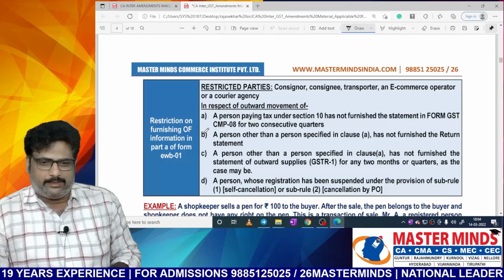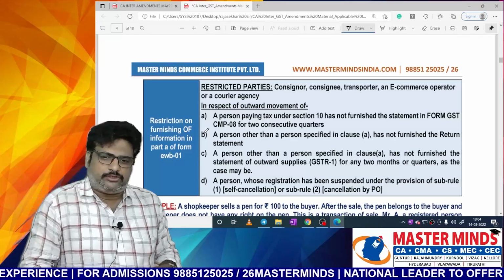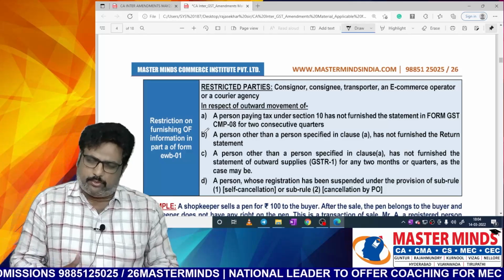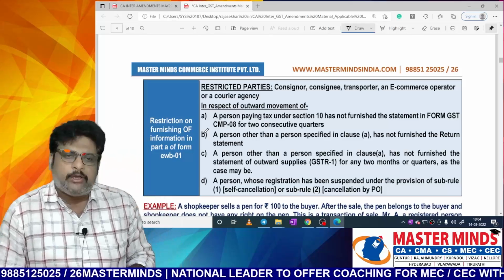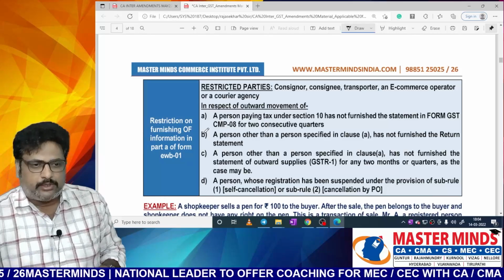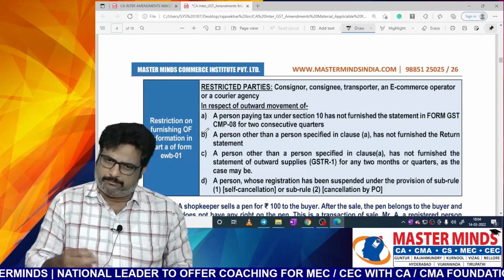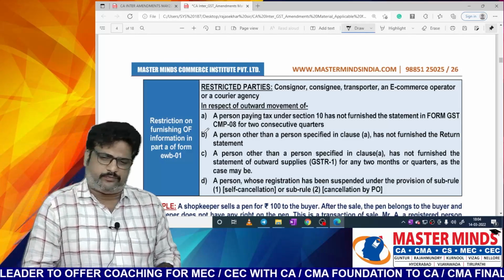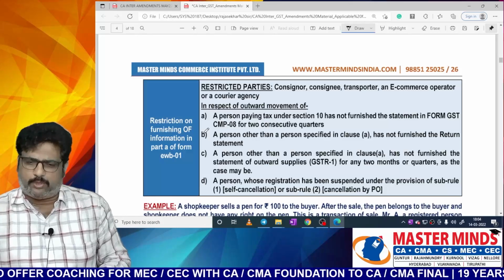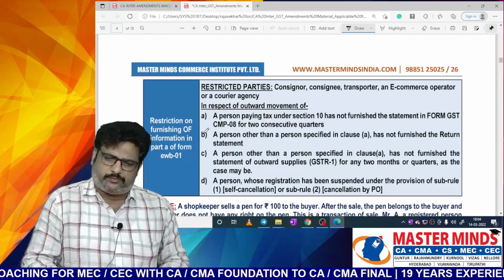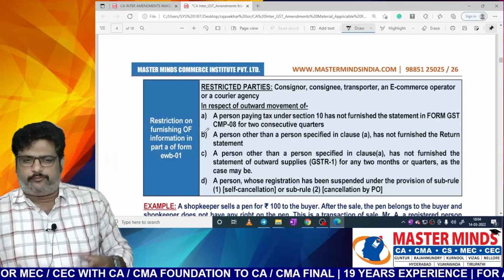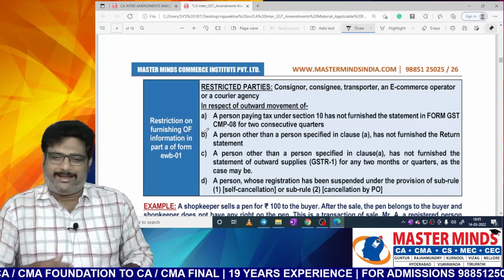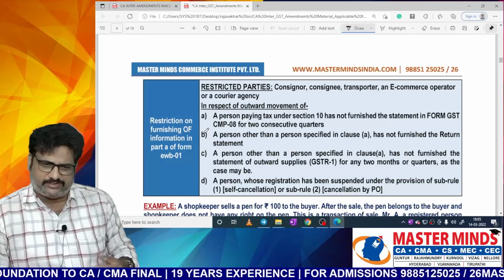If the person has not filed GSTR-3B for a continuous 2 months, then also e-way bill generation can be blocked. And next, a person other than a person specified in clause A, that means a normal registered person following section 9, has not furnished the statement of outward supplies, that is GSTR-1, for any 2 months or quarters as the case may be.